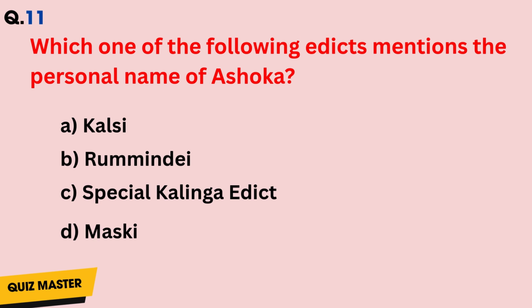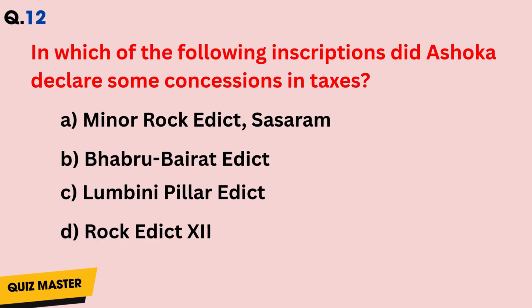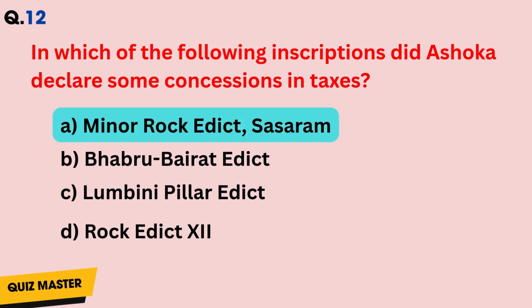Question number 11. Which one of the following edicts mentions the personal name of Ashoka? Answer is D. Question number 12. In which of the following inscriptions did Ashoka declare some concessions and taxes? Answer is A.